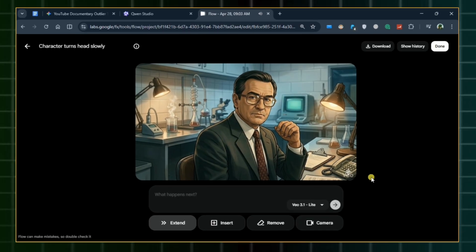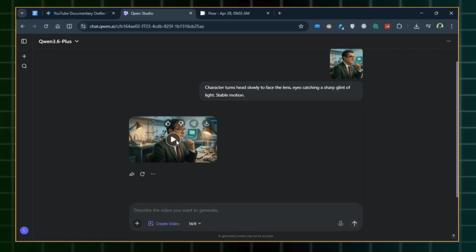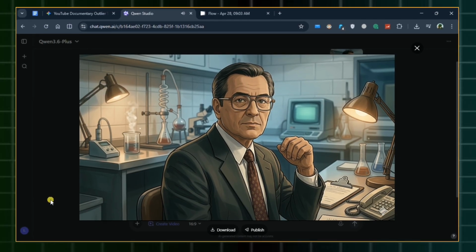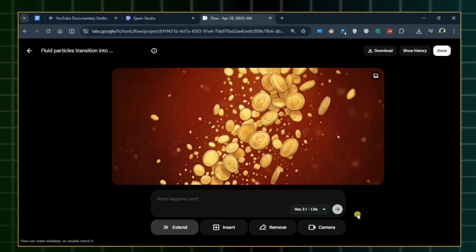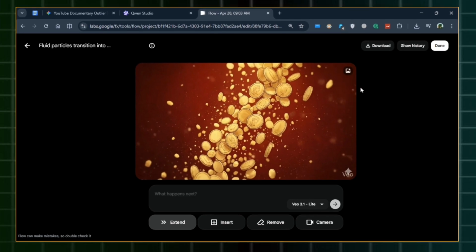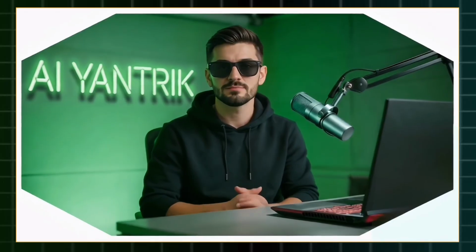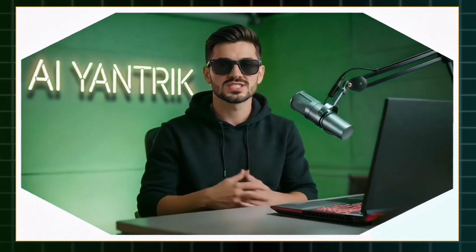And there it is. Perfect, consistent motion. You can then download the clip in 720p. And here's the clip from Qwen AI. Using this exact technique, you are going to generate the clips for all your visuals. I highly recommend A/B testing Qwen and Flow AI for the same scene to see which engine understands your prompt better.